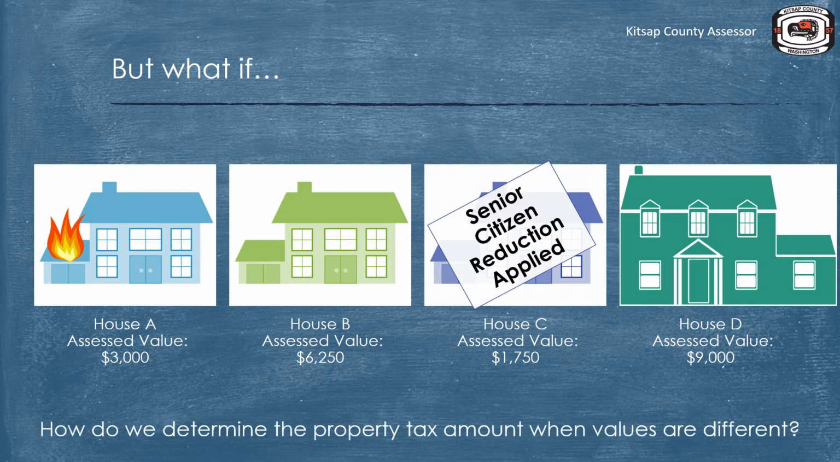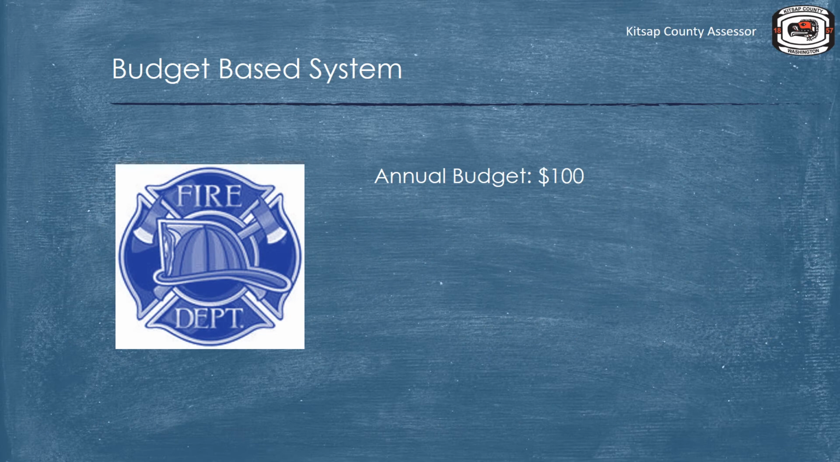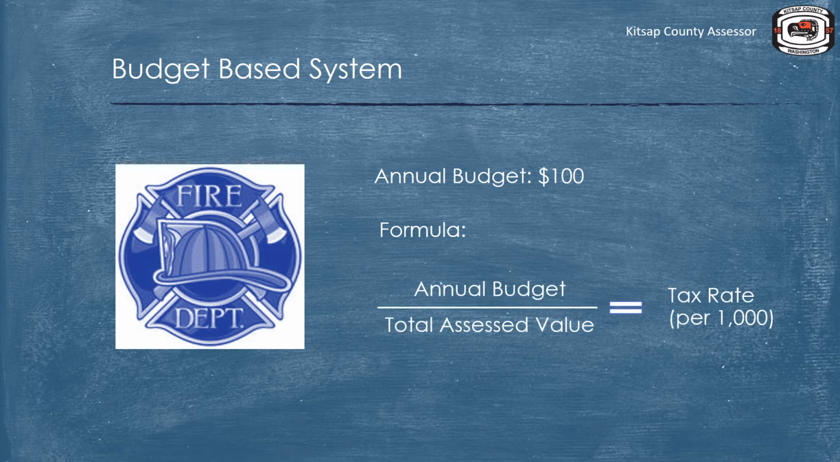Determining the amount owing is a little harder now. We cannot just take $100 and divide it by 4. This is where a tax rate comes into the picture. With a budget-based system, the annual budget of the taxing district is a key component to figuring out the tax rate. Our formula for determining the tax rate is to take the annual taxing district's budget and divide it by the total assessed value of the taxing district.